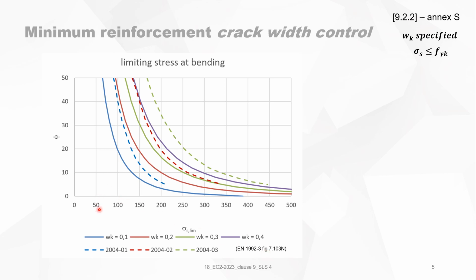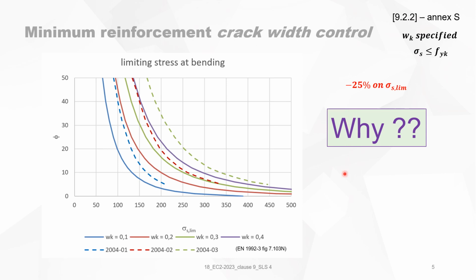You see immediately that there is a big difference between those two values, and we can see that overall there is something like 25% less on sigma s limit. So the allowable stress in the steel, in the rebars, is 25% less for the same crack width. So we can wonder why. Why is this the case? What changed? Why can we not allow more stress in the steel to obtain a certain crack width?